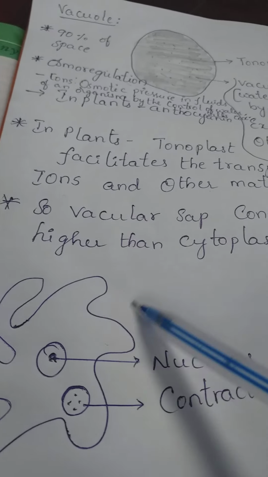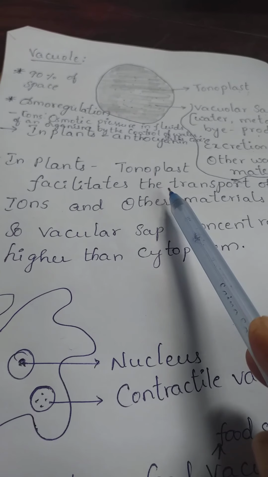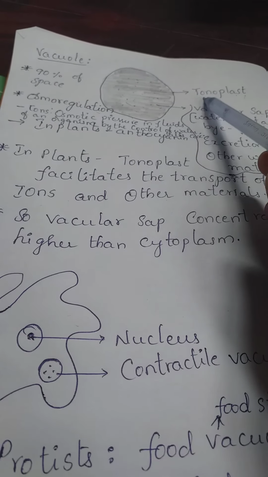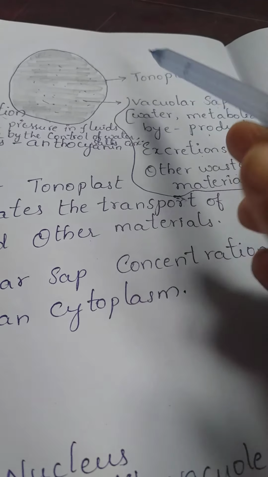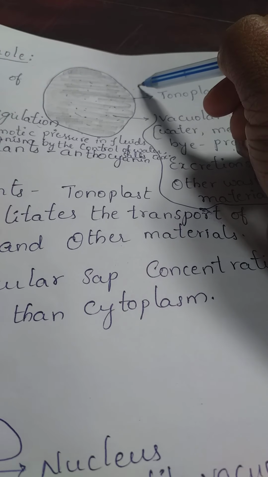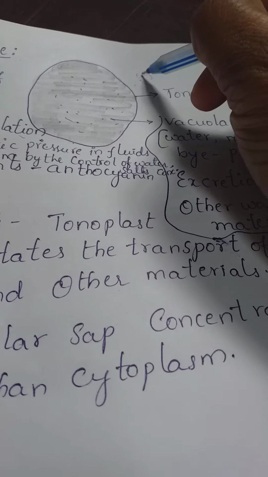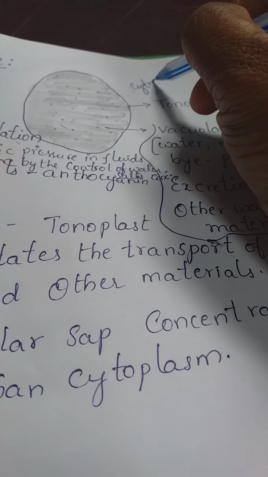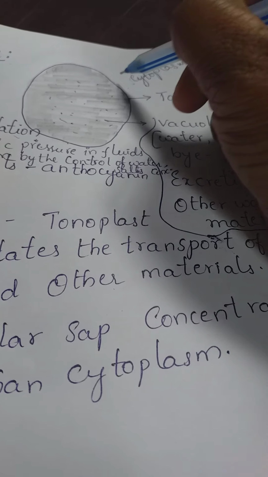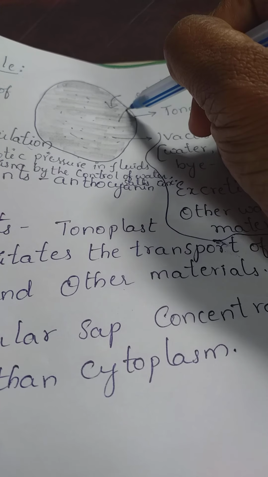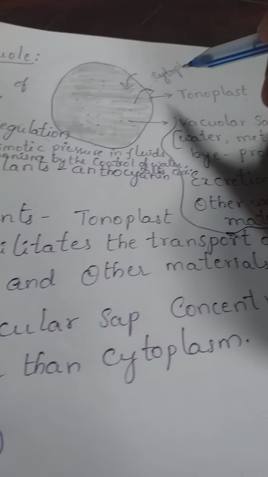And next one, in plants, this tonoplast membrane is helpful for the exchange of materials from the cytoplasm to inside the vacuole and from the vacuolar sap to the cytoplasm.